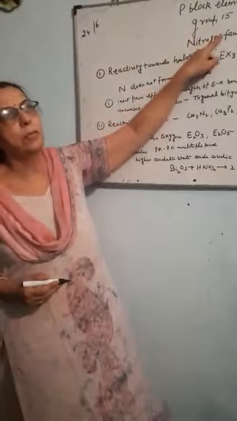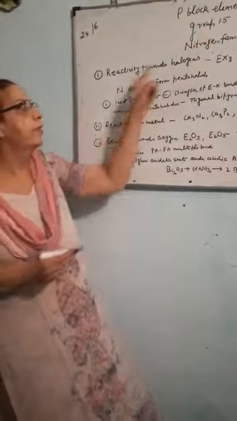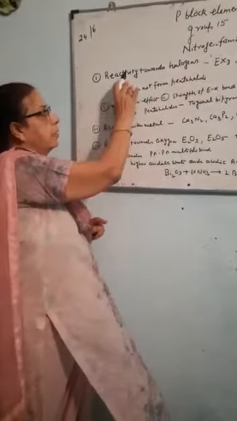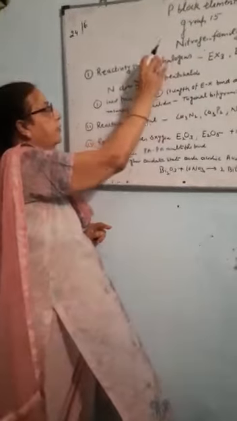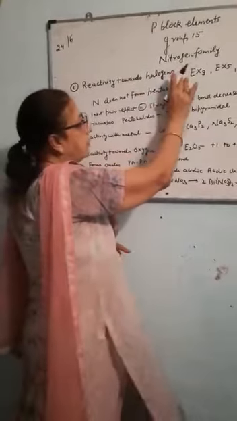Yesterday I discussed the formation of hydrides and oxidation states. Now I will discuss some more properties of group 15 elements. The next property is reactivity towards halogens.